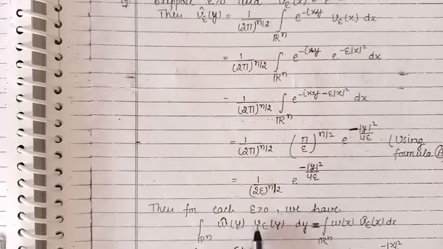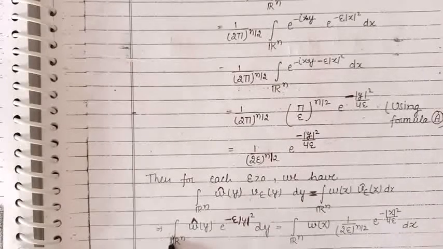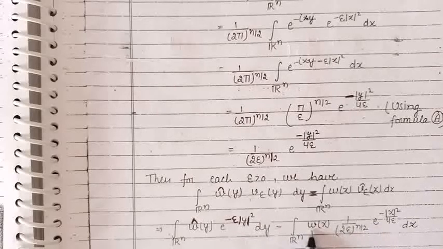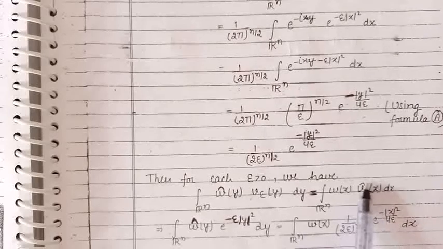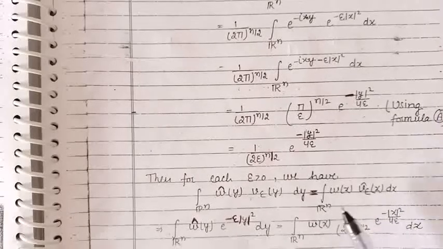Substituting the value of the function v epsilon and its Fourier transform, we get the equation: integral over Rn of the Fourier transform of w into e raised to the power minus epsilon |y| squared is equal to the integral of w into the Fourier transform of v epsilon, which is 1 upon (2 epsilon) raised to the power n by 2 into e raised to the power minus |x| squared by 4 epsilon. So we have substituted the value.